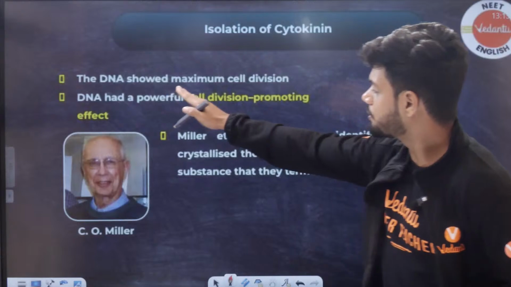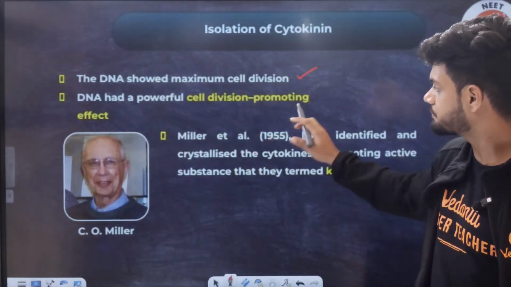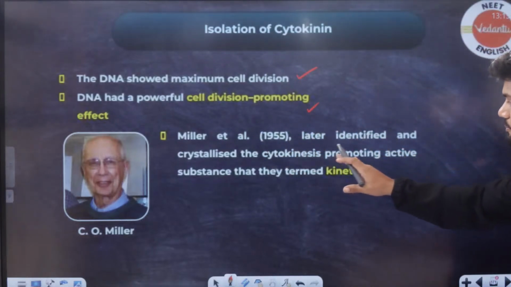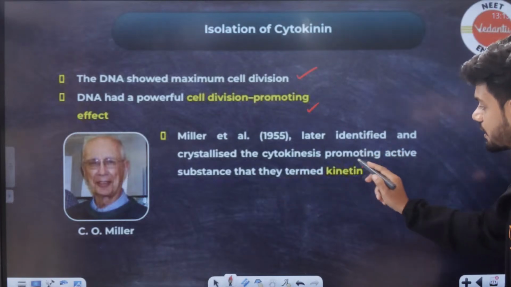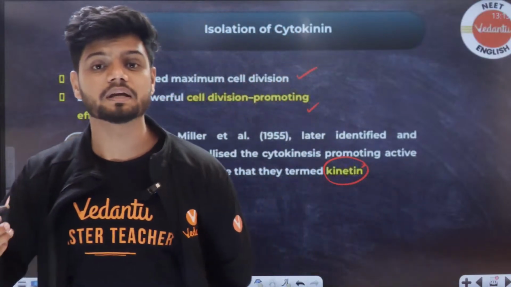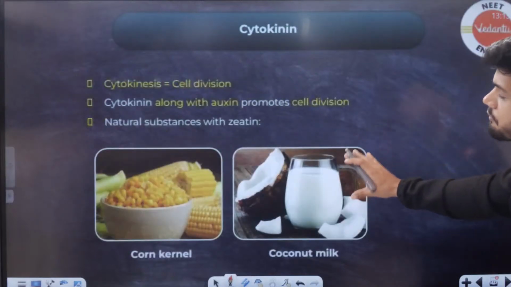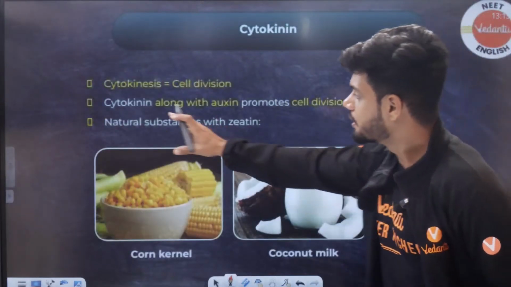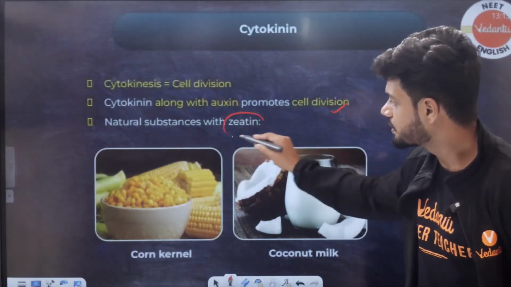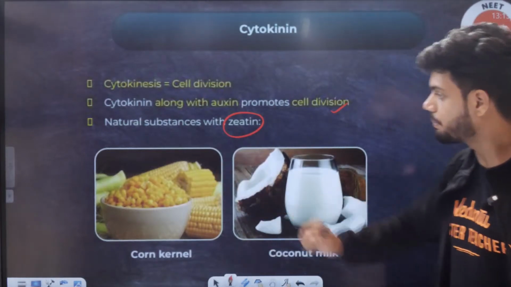The DNA showed maximum cell division. DNA had a powerful cell division promoting effect. Miller et al. later identified and crystallized the cytokinin active substance, and they called it kinetin. And this kinetin was isolated from herring sperm DNA. Herring sperm DNA. Now, it is also obtained from plants. That is, cytokinins along with auxin promote cell division. The natural substance is called zeatin. Zeatin in the case of plants.